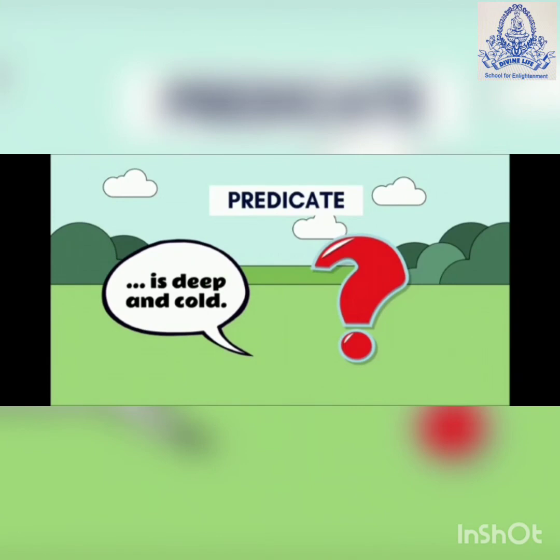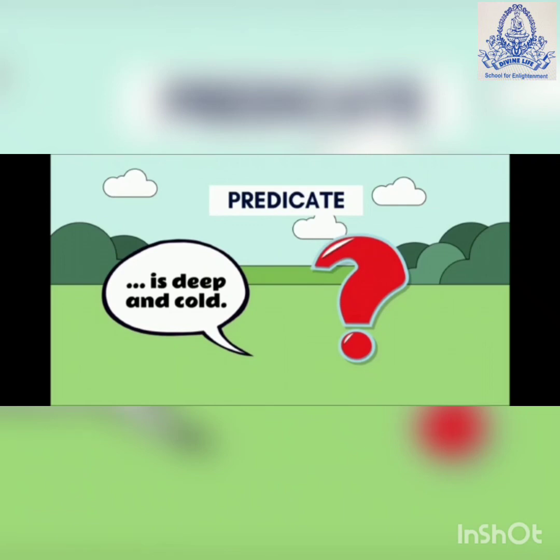Similarly, if there is only a predicate, it also does not give any correct information, any correct sense. For example, is deep and cold. But what is deep and cold? Either it is the ocean or something else. कौन सी चीज deep and cold है? We don't get any information. That's why only a predicate also does not make a complete sentence.